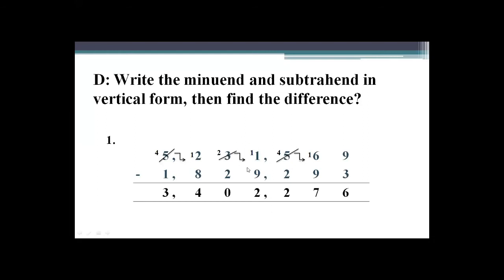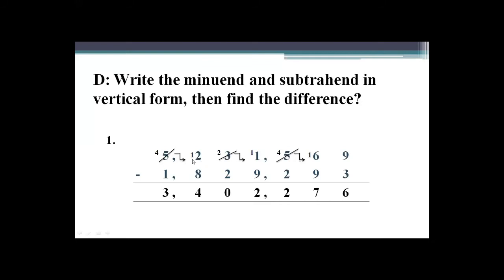Now move to another group. 1 is smaller than 9, means the minuend is smaller than the subtrahend. What you will do here, you will take borrow from another digit. You take borrow from 3. When 3 gives 1 borrow here, it will become 11 and here remains 2. So 11 minus 9 is equal to 2 and 2 minus 2 is equal to 0.